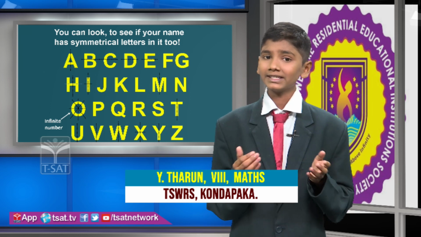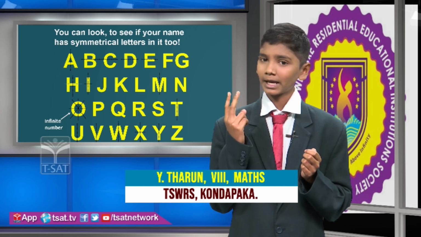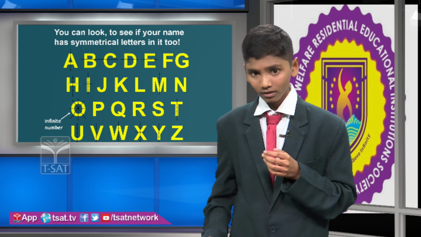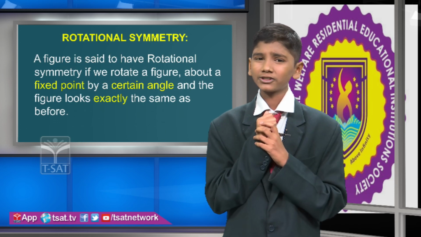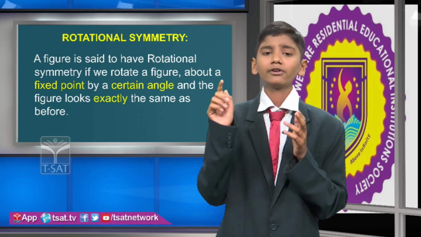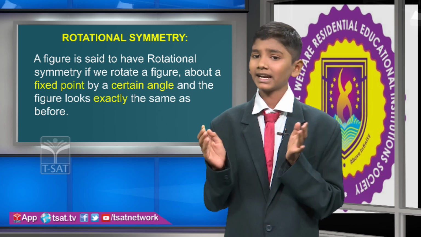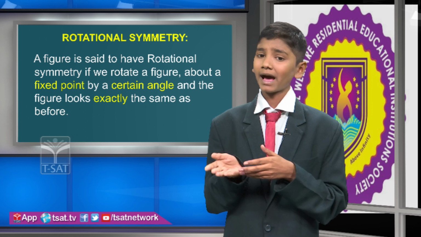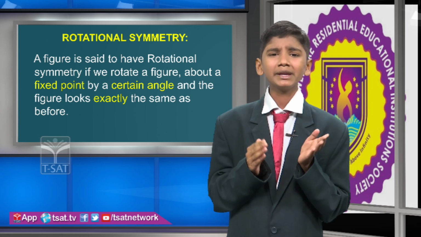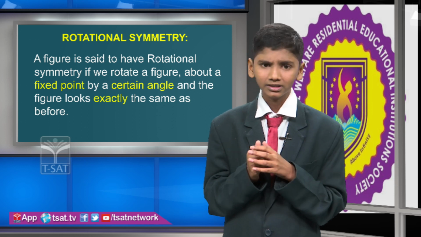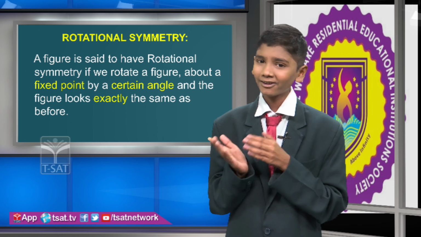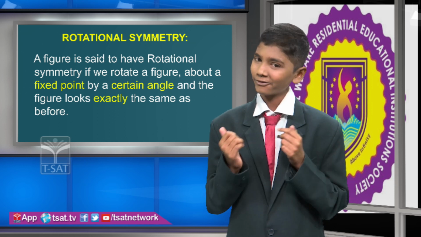Now we are going to discuss the second type of symmetry, that is rotational symmetry. What is meant by rotational symmetry? A figure is said to have rotational symmetry if you rotate it about a fixed point by a certain angle and the figure looks the same as before. The minimum angle of rotation of a figure to get exactly the same as before is called the angle of rotational symmetry or angle of rotation.